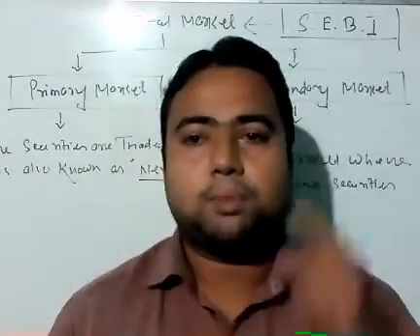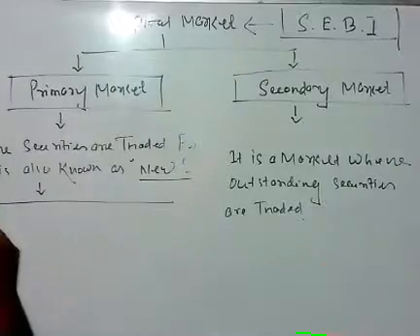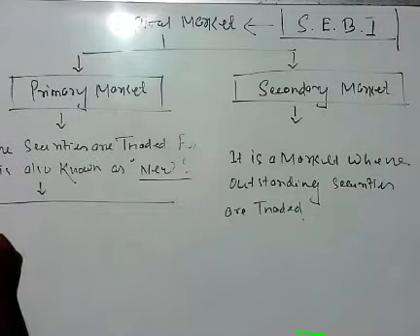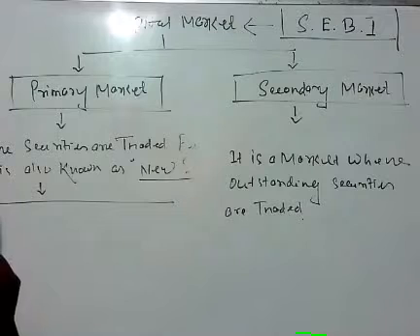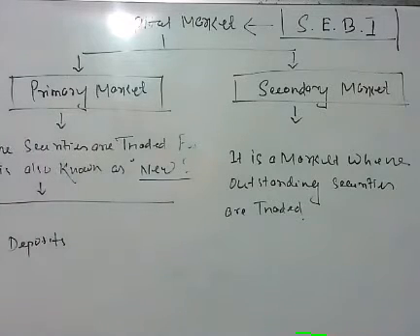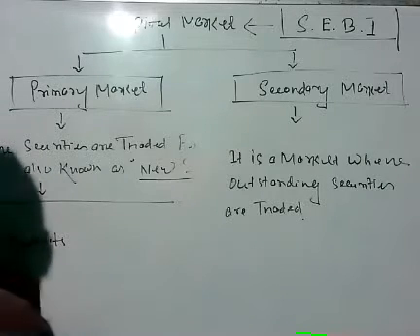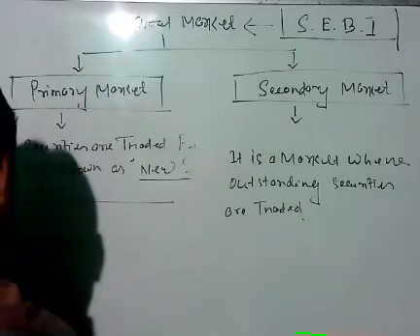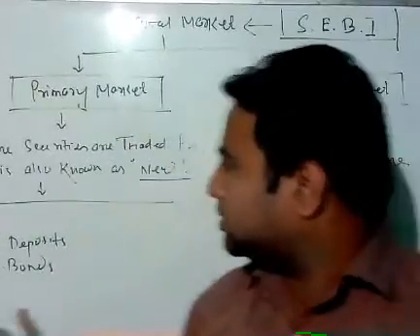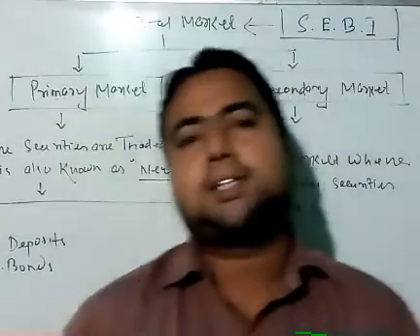If you talk about the instruments traded under the primary market, fixed deposits, government deposits, and government bonds are examples. Under this category, the risk is very low.